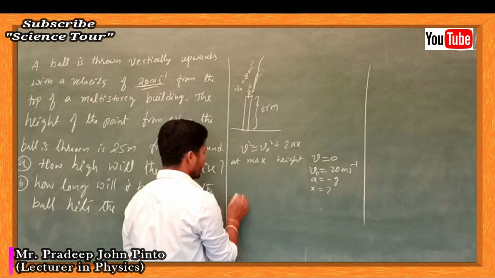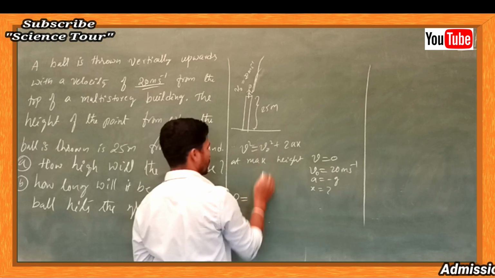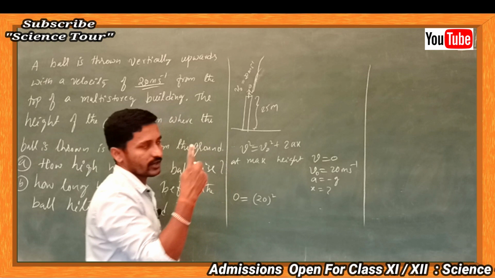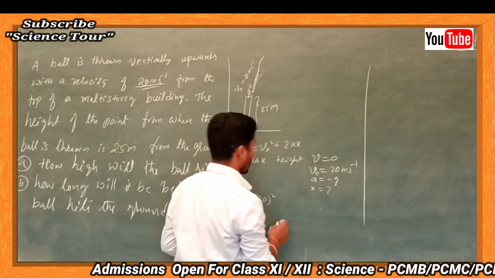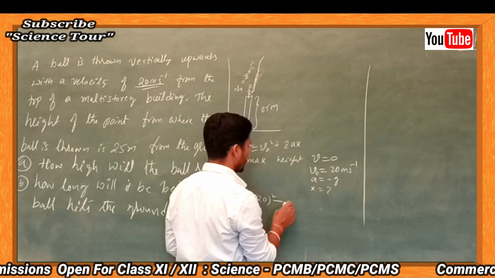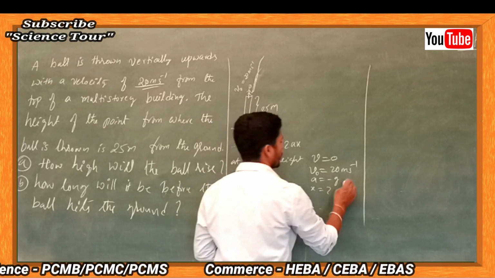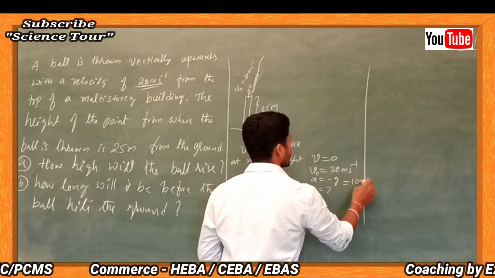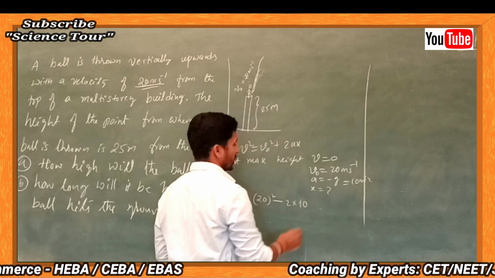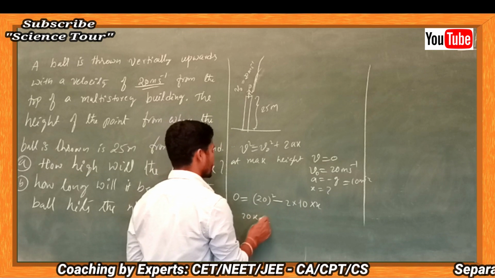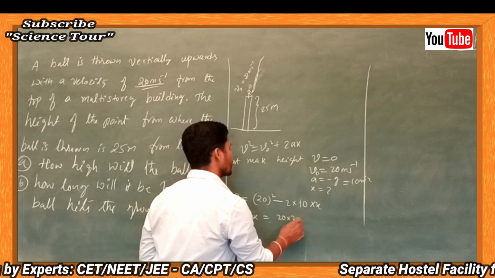So substitute in this: 0 is equal to 20 whole square. All are upward, upward means positive direction, but g you always have to put minus. 2 into g, which is 10 meter per second square, into x which you have to find out. You will get 20x equal to 20 into 20.